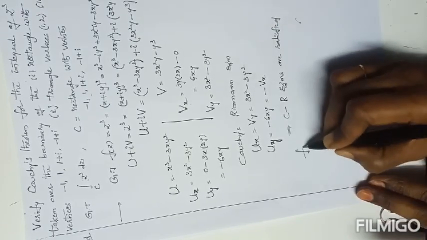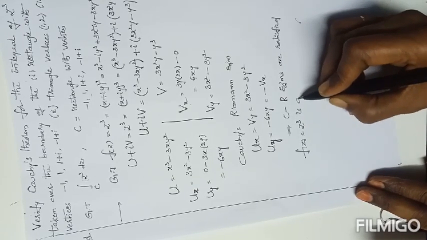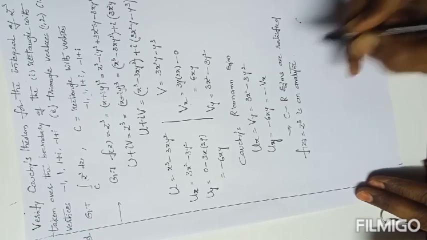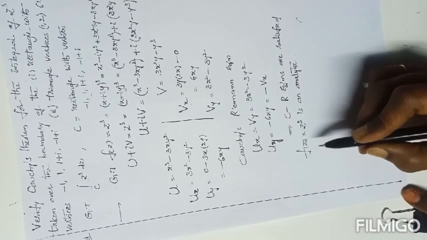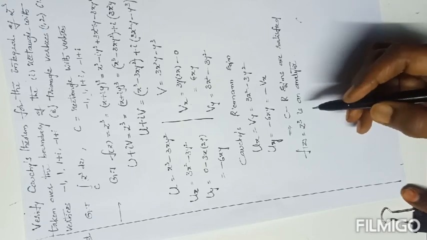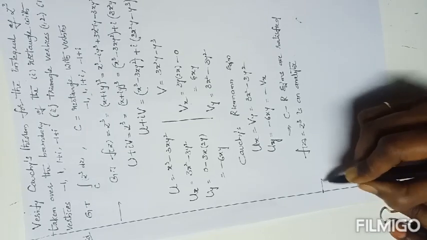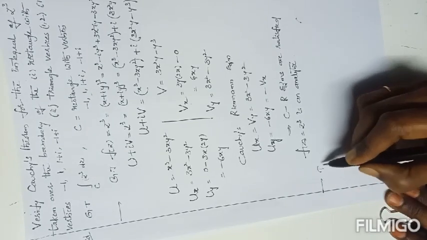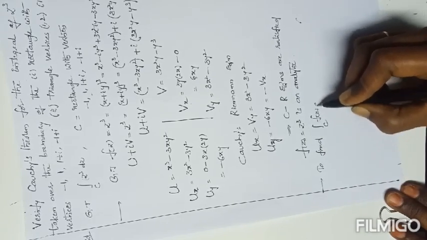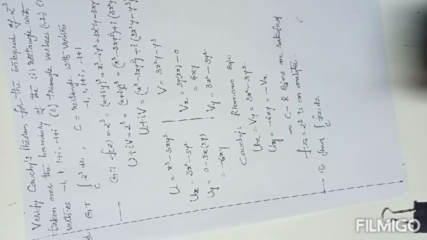So that f of z is z cube is analytic. After that we have to prove that integral over C of f of z dz equals 0. If both are the same, then Cauchy's theorem is verified. Now, to prove that, we find the integral over C of f of z dz. If the integral over C of f of z dz equals 0, then Cauchy's theorem is verified.